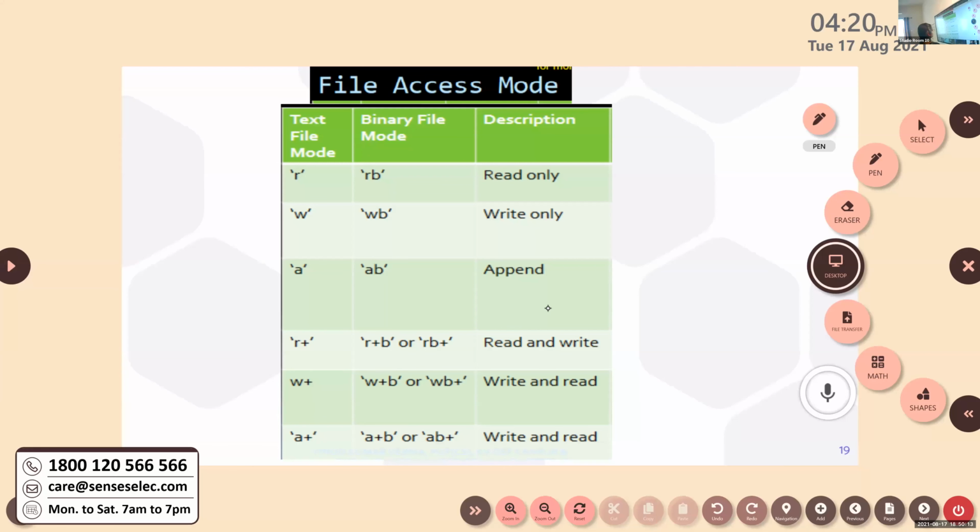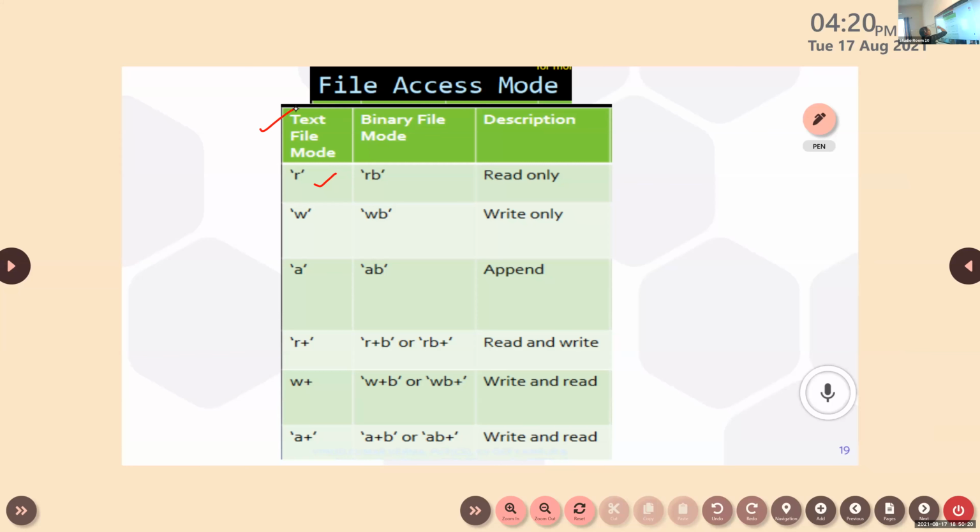So here you can see different types of file access mode. Please note it down. This is for text file and this is for binary file. For text file, R means read only. W means write only, you can only write in that file. A means append, and R plus, here plus means you can read and write. W plus means you can read and write. A plus means you can read and write. So these are the different file modes in the text file.